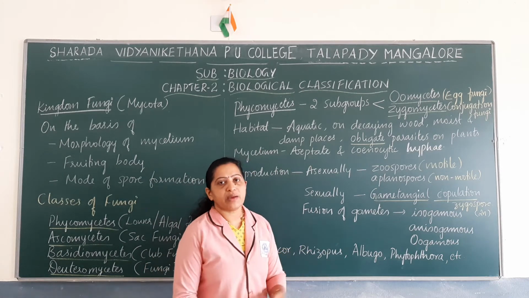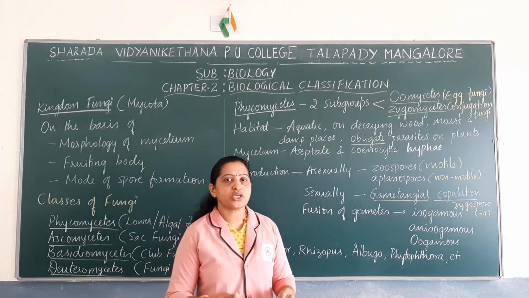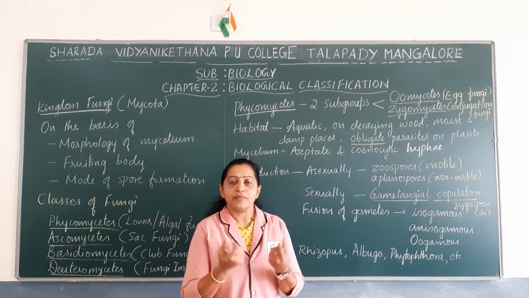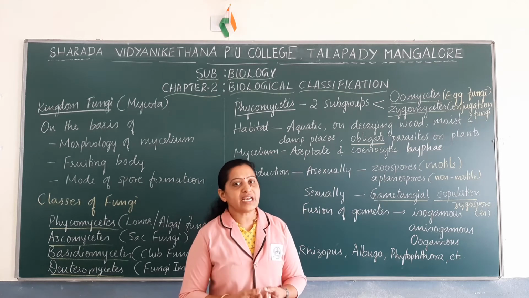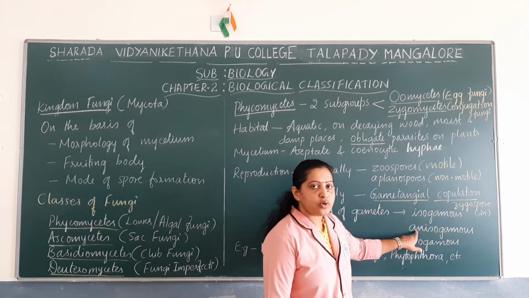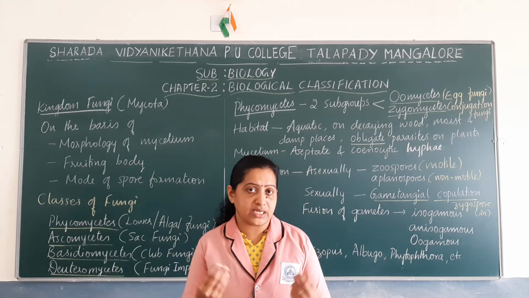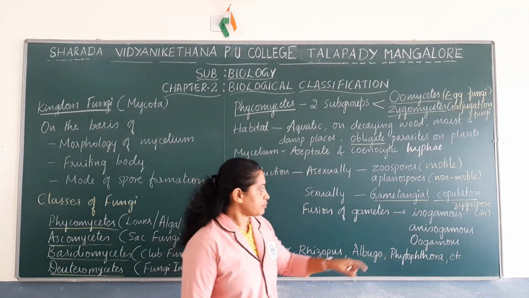So fusion of gametes may be of three different kinds. You know that during sexual reproduction there is fusion of gametes. Fusion of gametes may be of three different kinds. It may be isogamous, anisogamous or oogamous type of fusion of gametes.